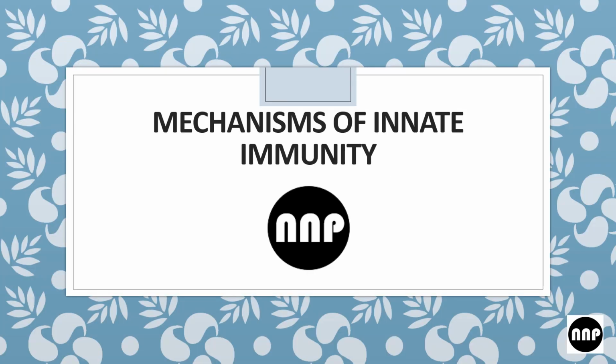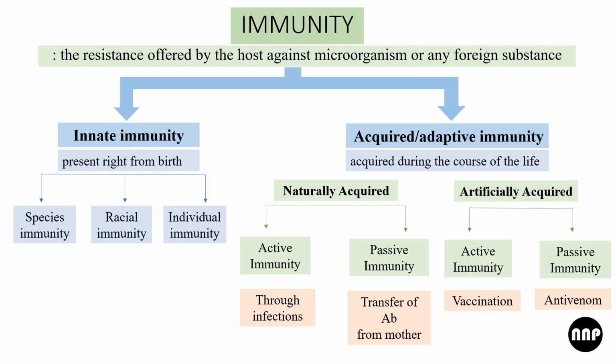Today's topic is the mechanism of innate immunity. So let's begin with the definition of immunity. Immunity is the resistance offered by the host against microorganisms or any foreign substance. Immunity is of two types. Either it can be innate or acquired, which is also known as adaptive.